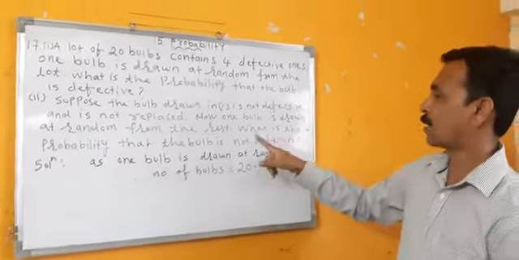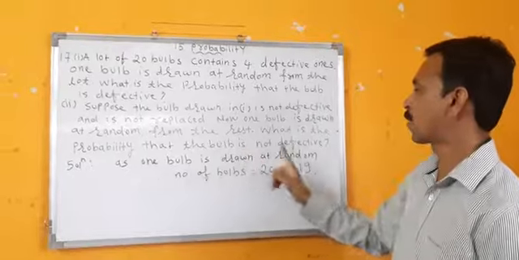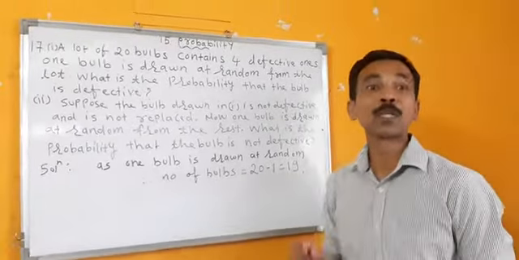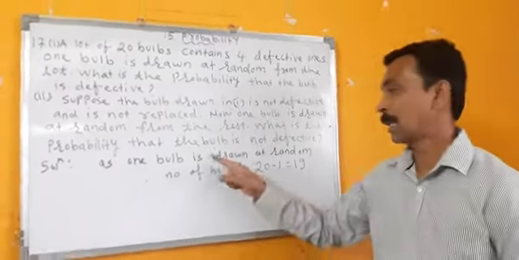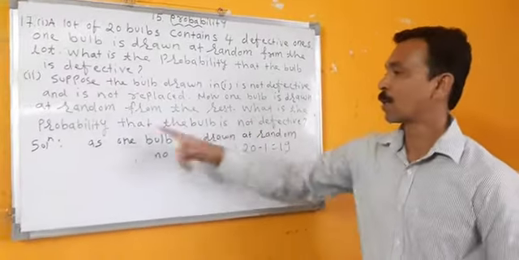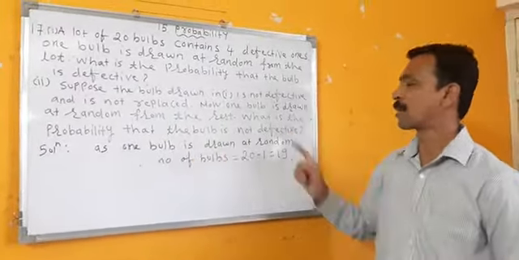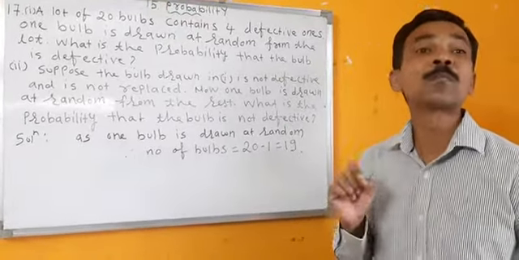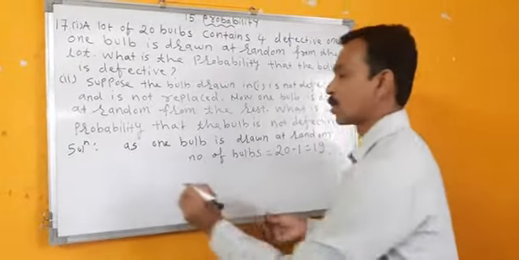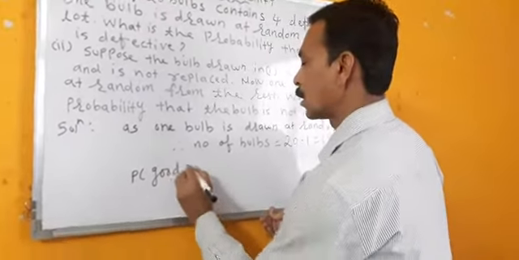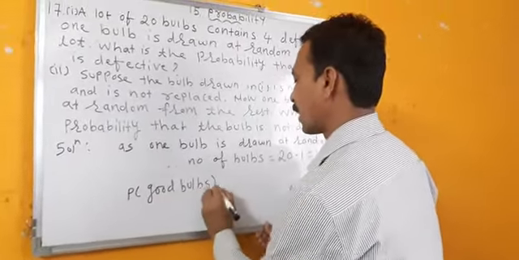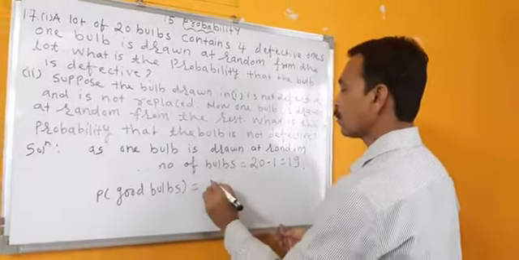Now we have to find the probability that the bulb is not defective. Not defective means what? Good ones. We have to find the probability of good bulbs. Again I am telling you, the question is, what is the probability that the bulb is not defective? Not defective means probability of good bulbs.